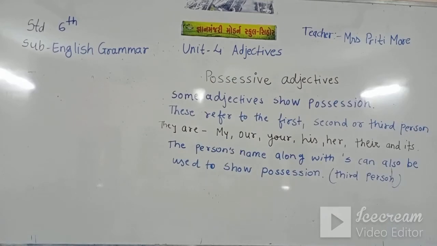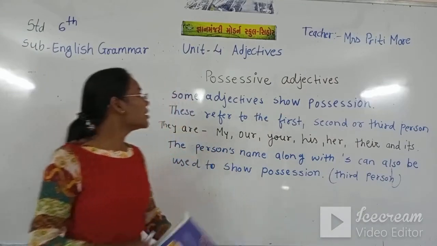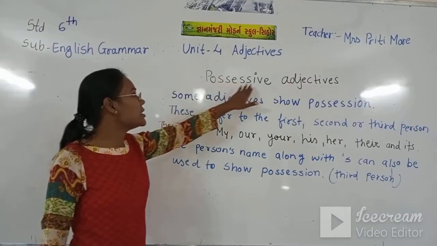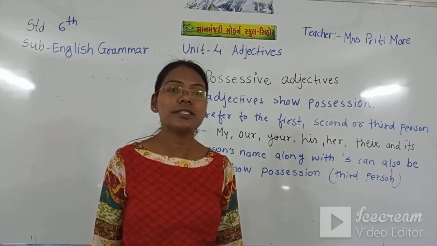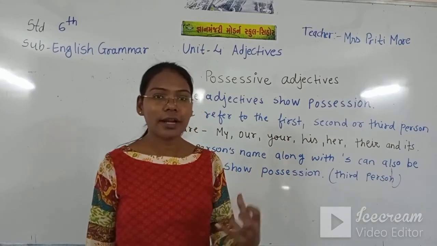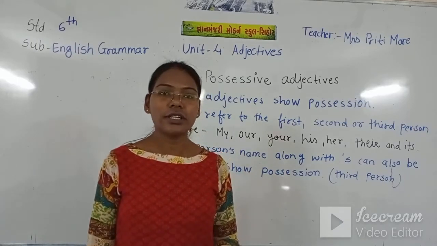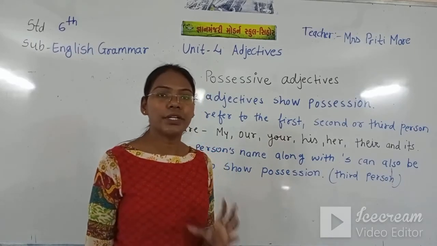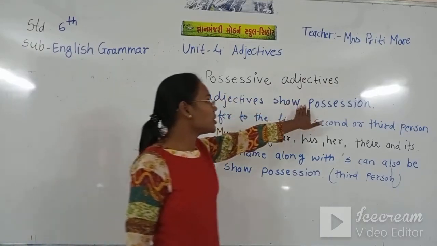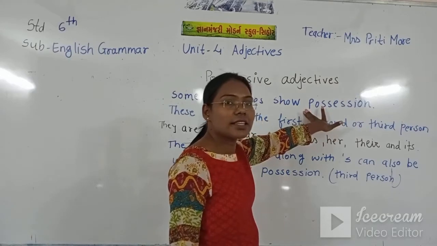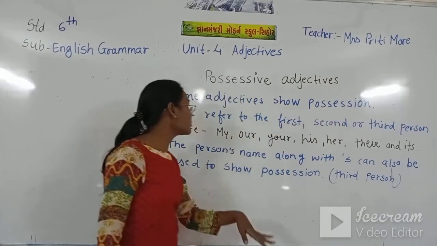Now the interrogative adjective we have seen. Now the last one is possessive adjective. What is the meaning of possessive adjective? Possessive means authority or rights on some particular things. So some adjectives show the possession. That means some word is there that shows the right or the authority.